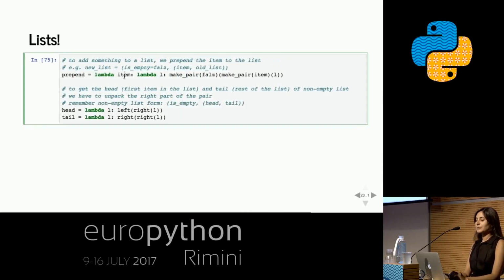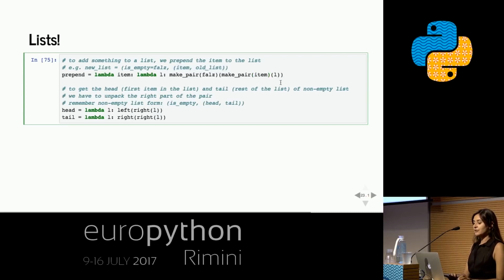Then, just powering through, we can create a prepend function which takes an existing list, L, takes an item and prepends it to L, and gives us a list which is non-empty. So isEmpty is going to be false. The left item is going to be false. So we're going to make a pair where the left thing is false. And then the right-hand side is going to be a pair itself of the new item and the old contents of the list.